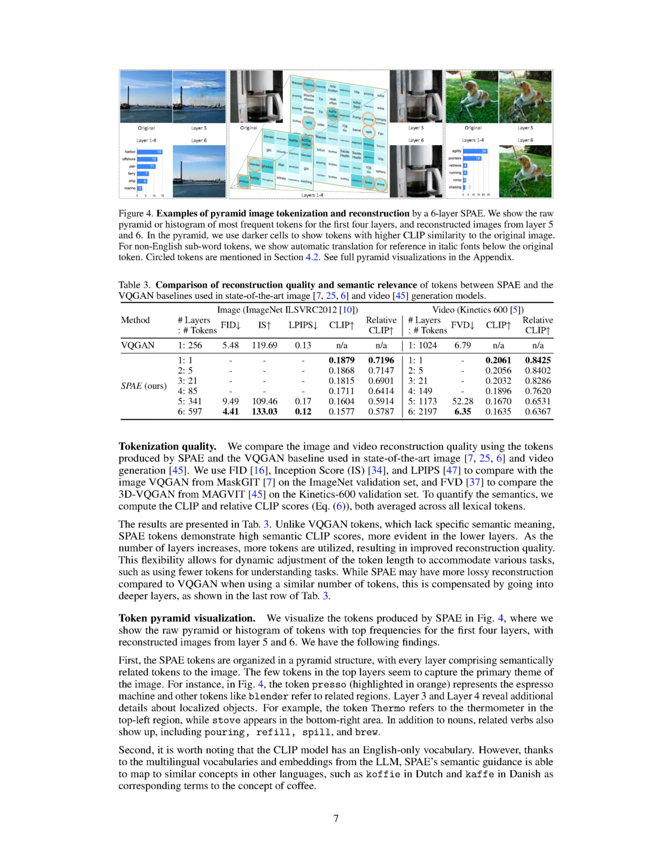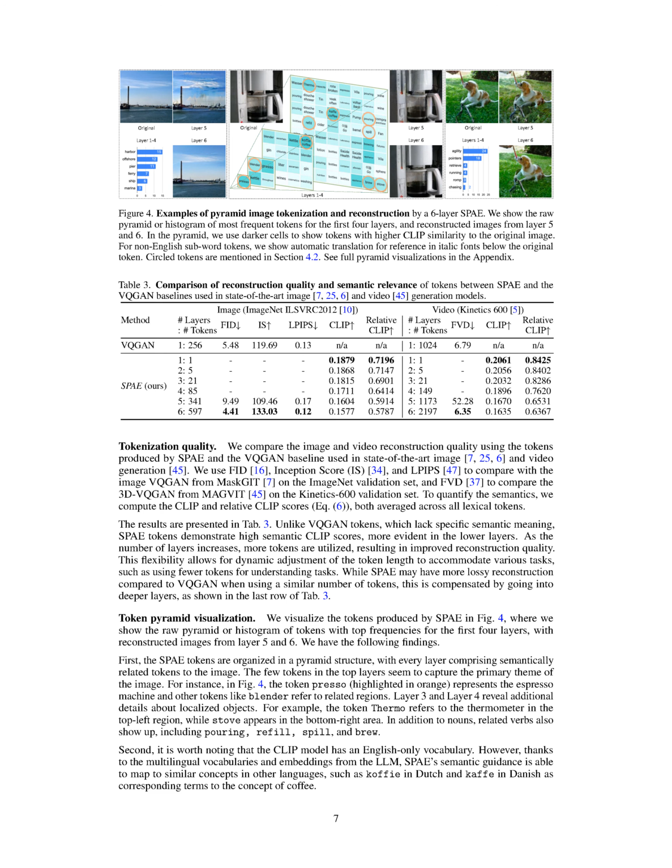Section Summary. The paper evaluates the performance of a frozen language and vision model, LLM, on the Mini ImageNet few-shot classification benchmark. They compare their method, called SPAE, with state-of-the-art methods and show that SPAE consistently outperforms them while using only a small fraction of tokens. Additionally, they compare the tokenization quality of SPAE with a baseline method and find that SPAE tokens demonstrate higher semantic scores and improved reconstruction quality as the number of layers increases.